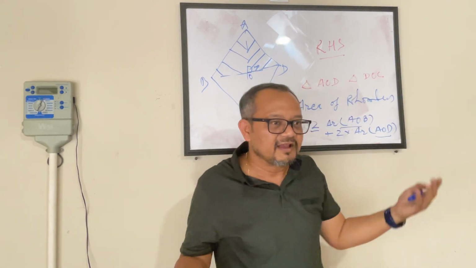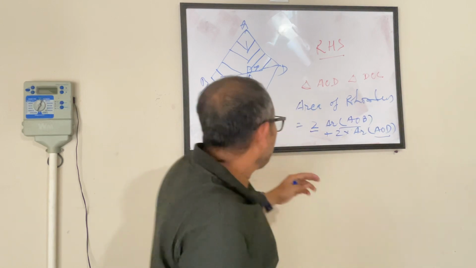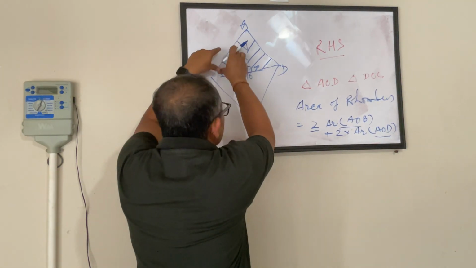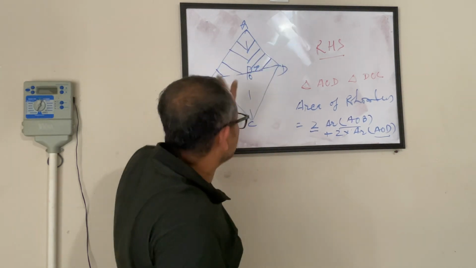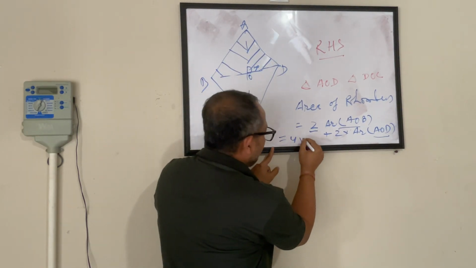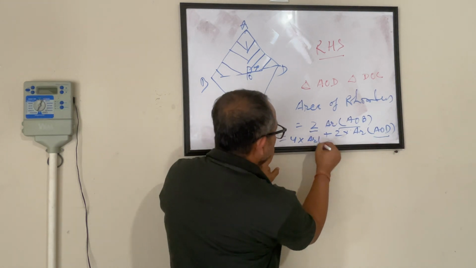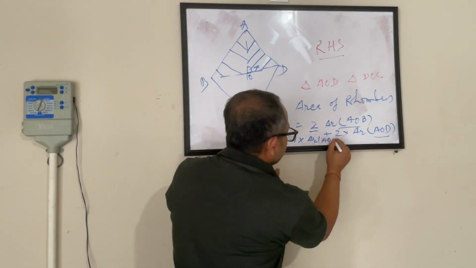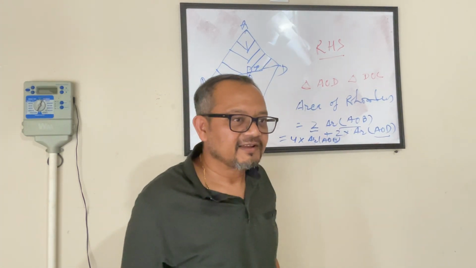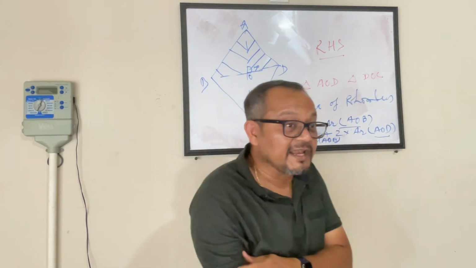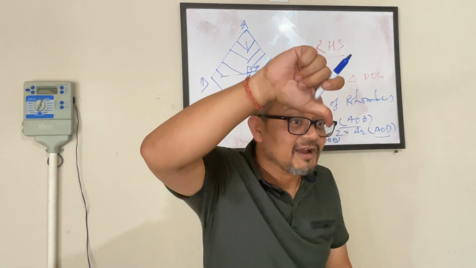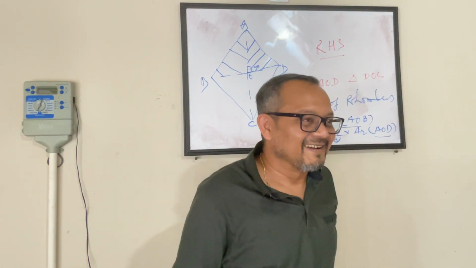So earlier you were saying that my whole area is made of 2 times this area plus 2 times this area. Now these two are the same. So I can say, I am getting lazy now, 4 times the area of one of the triangles. Can I say so? Pranav said no, and that's what got me worried.